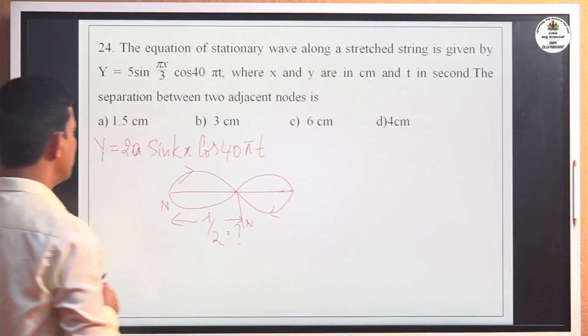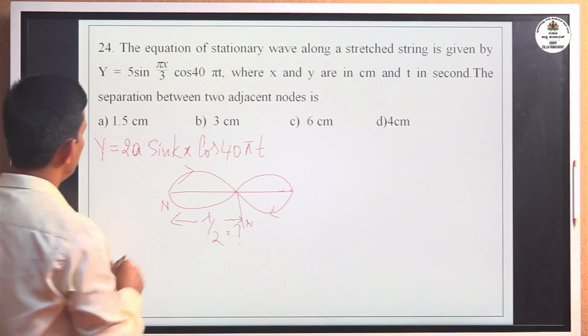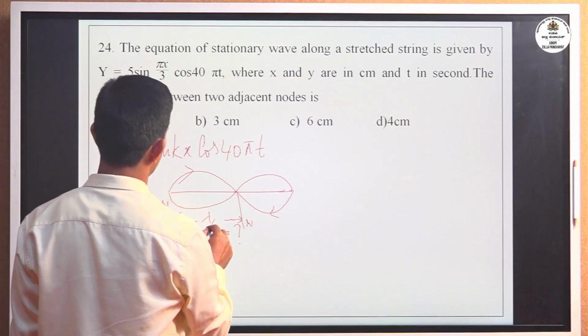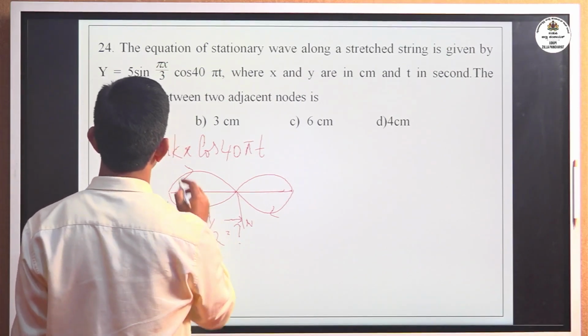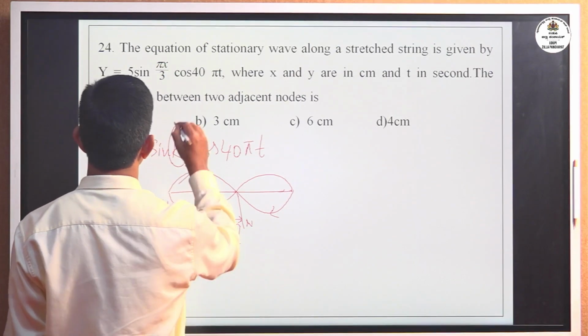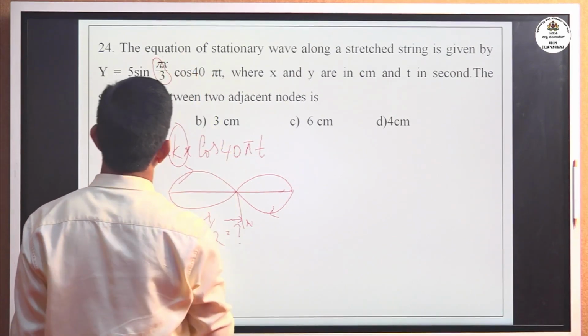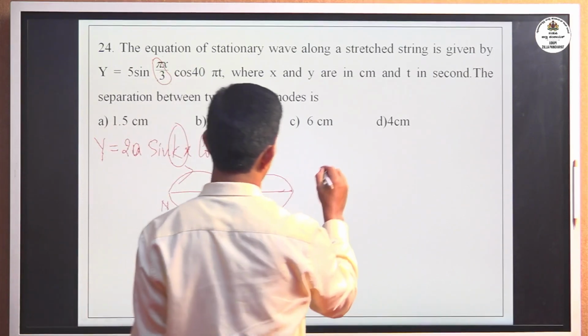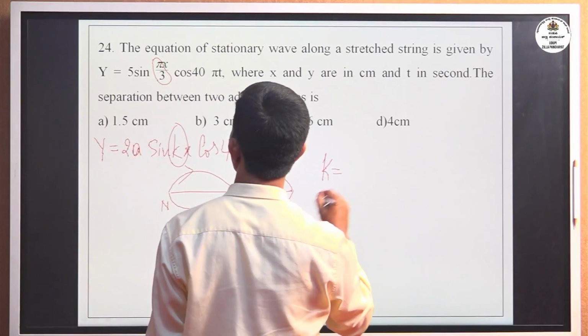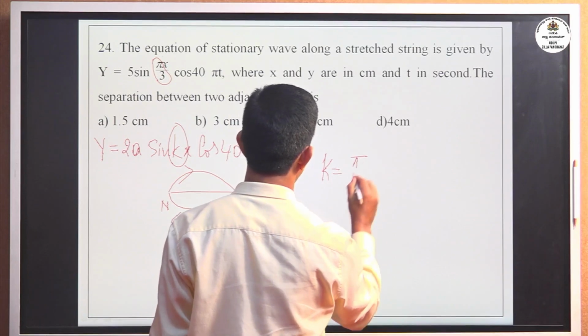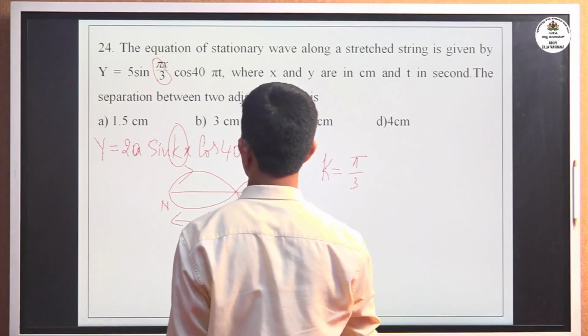Now compare here. You have to find out lambda. By comparing, you can get the angular wave number k is pi divided by 3.